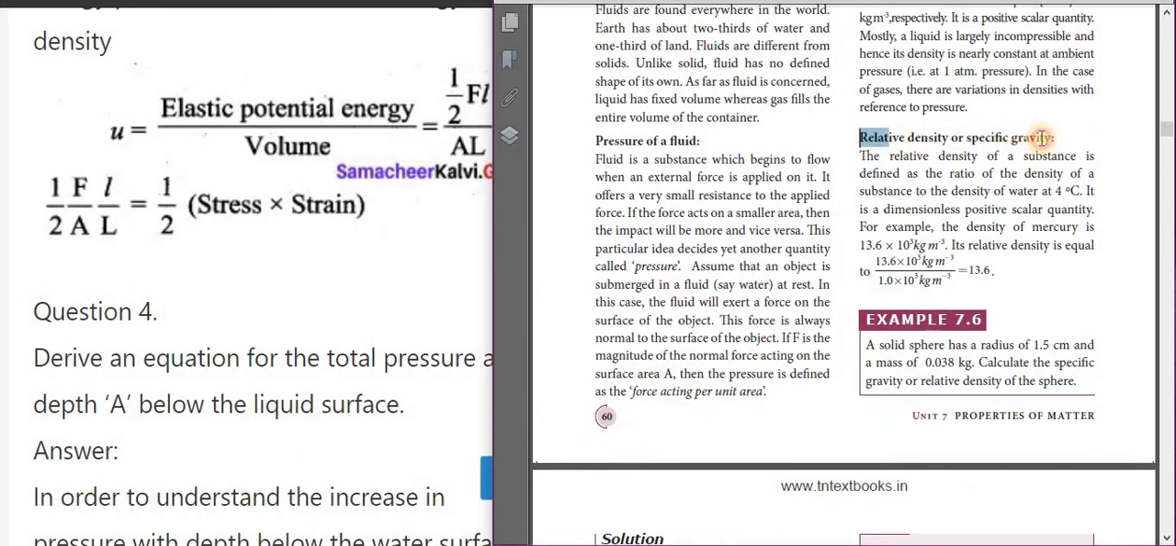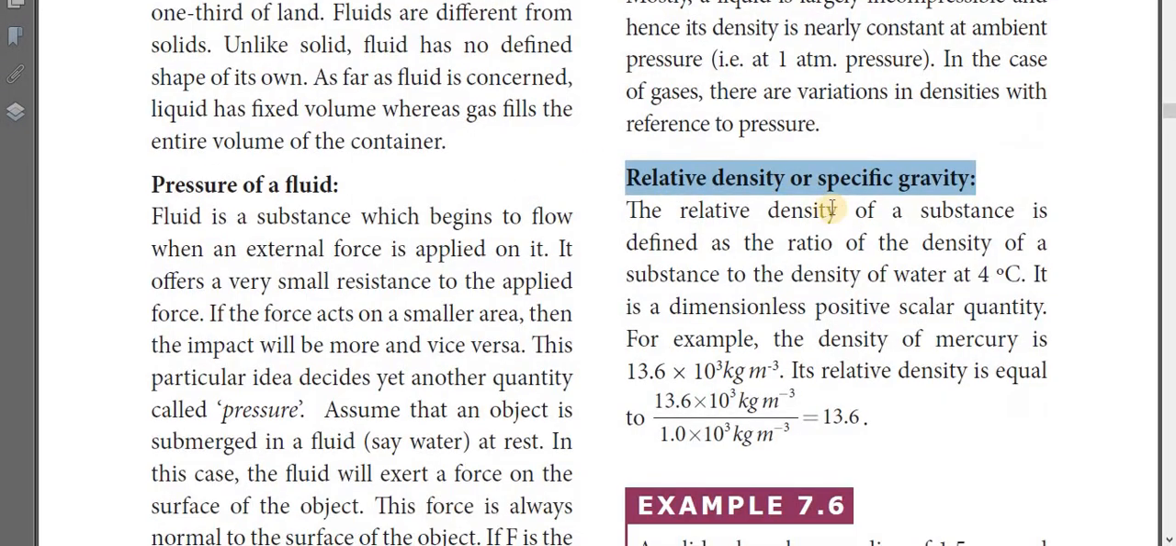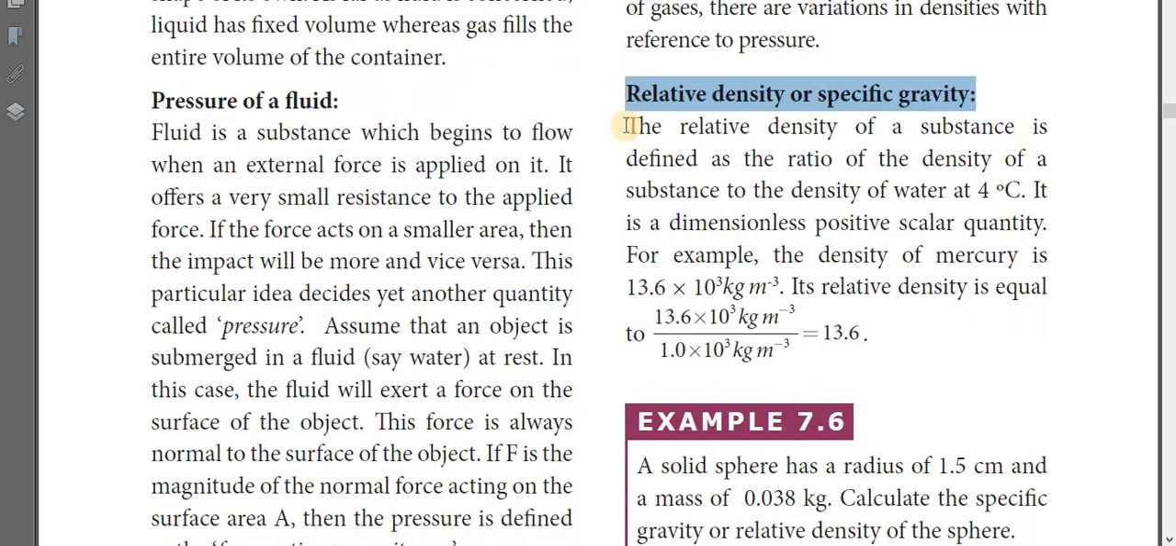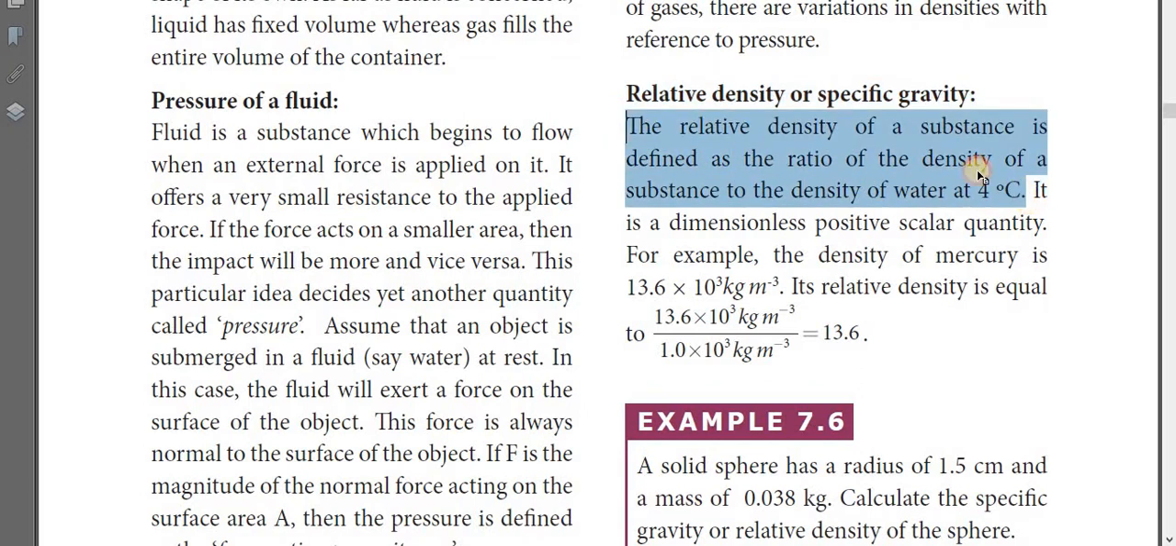Then the next term is relative density or specific gravity. The relative density of a substance is defined as the ratio of the density of the substance to the density of water at 4 degrees Celsius. Once again, the ratio of the density of a substance to the density of water at 4 degrees Celsius. It is a dimensionless positive scalar quantity.